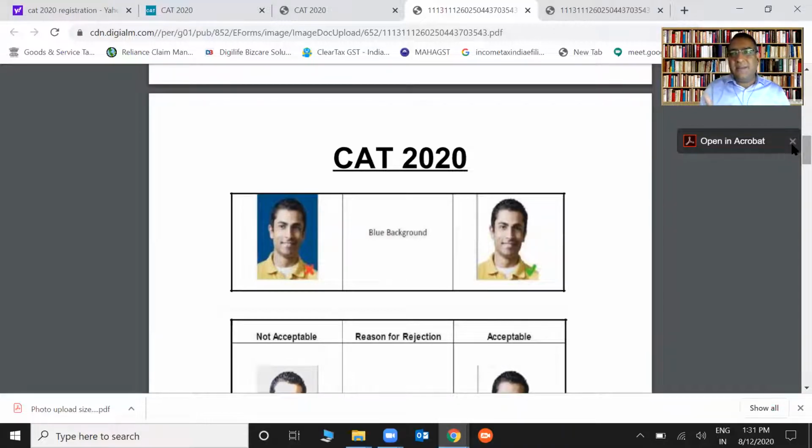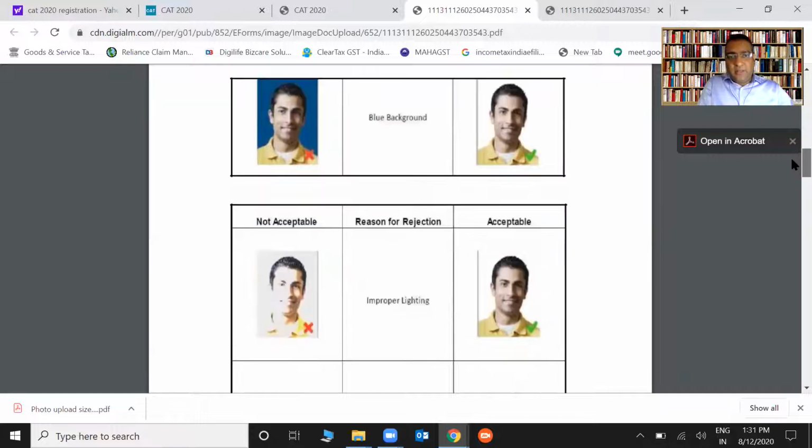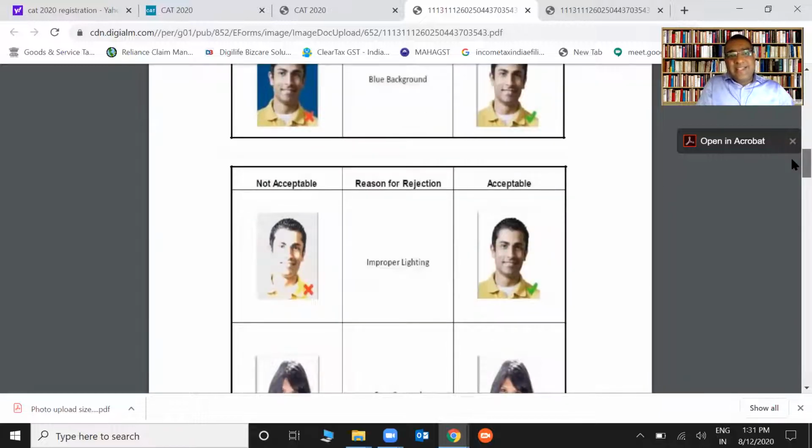It has to be less than 1 MB, if I'm correct. Whereas normal photos today are 3 MB, 4 MB, which are not acceptable. How to take the photo is written here. Blue background is not acceptable. Lighting has to be decent.